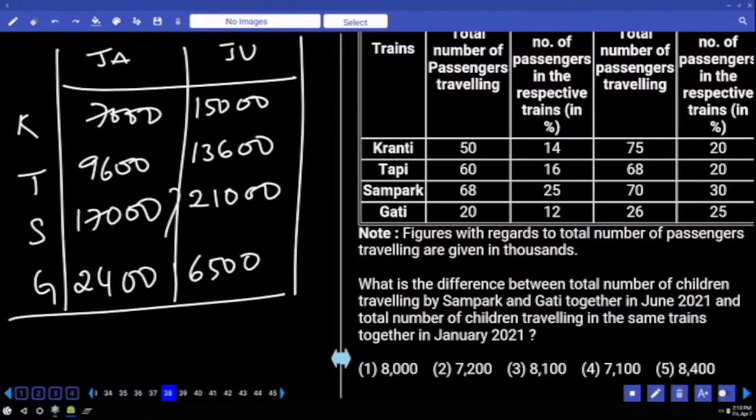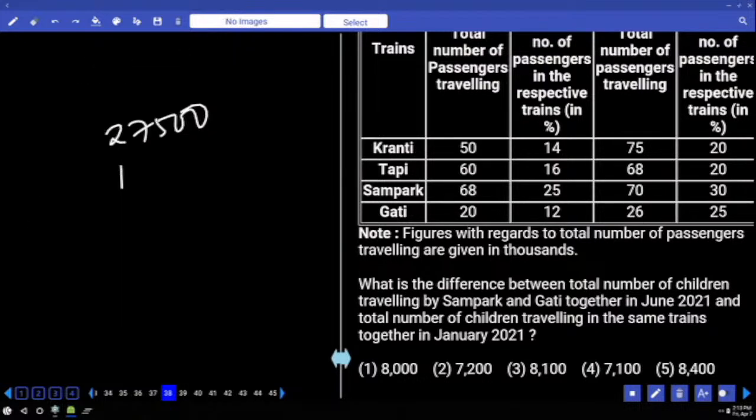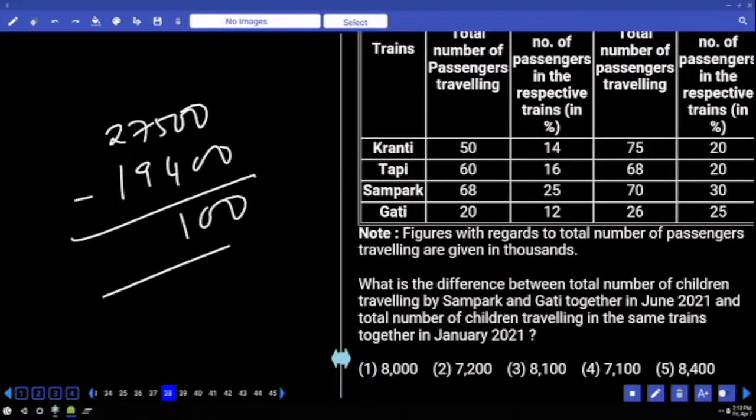In January, what is the sum of these two numbers? 19,400. Answer must end with 100. Multiple options are there. 27 minus 19, 81.